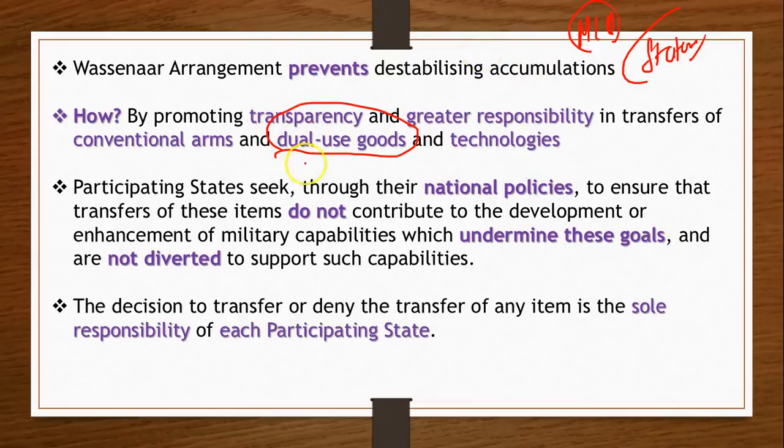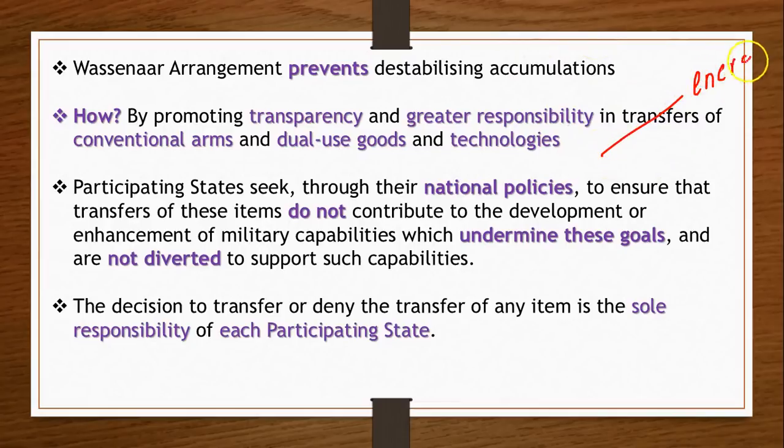So, Wassenaar Agreement, remember this: dual use goods and technologies. Now let me give you a small example of these dual use goods and technology. The best example that I can think of is nuclear, right? Nuclear is the best example, because you know it very well that with the help of this nuclear technology we can produce energy, right? We can produce electricity, as well as we can produce weapons, and these are very destructive weapons.